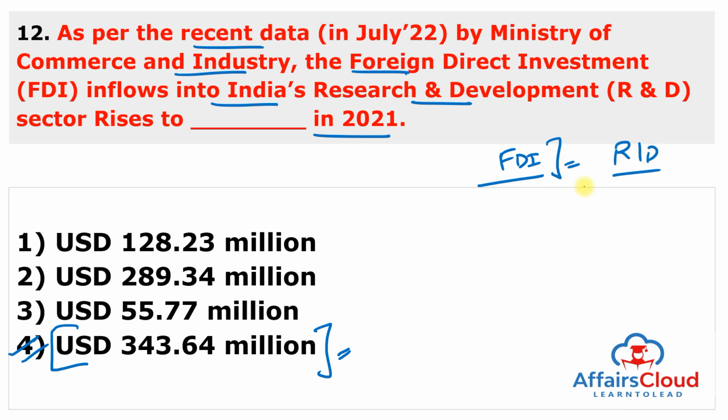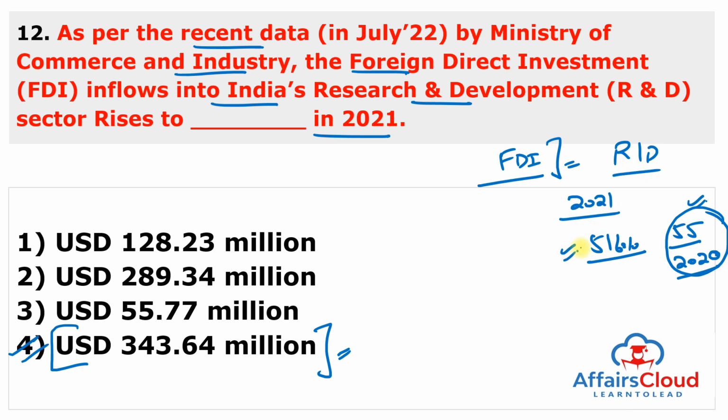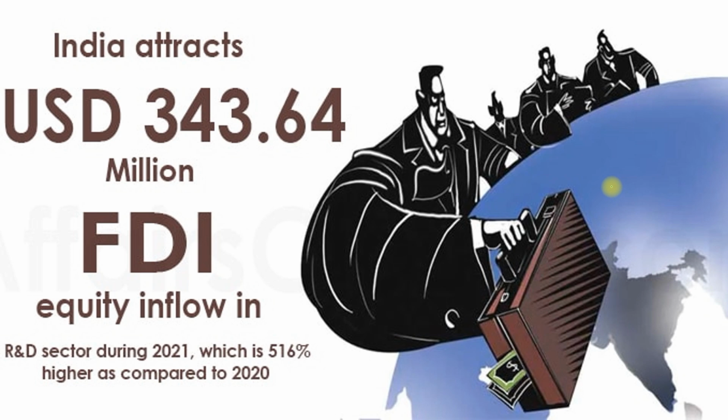According to the Ministry of Commerce and Industry, foreign direct investment inflows into India's research and development sector hiked to $343 million in the calendar year 2021, rising 516% from $55 million in 2020. So, earlier the total research and development FDI was almost 55 million. Now it is $343 million, an increase of almost 516%. Remember, FDI is permitted in the research and development sector through a 100% automatic route, subject to the applicable laws and regulations, security and other conditions.